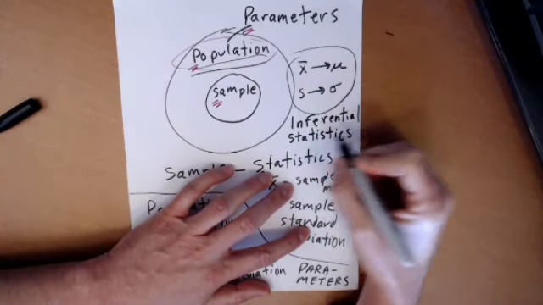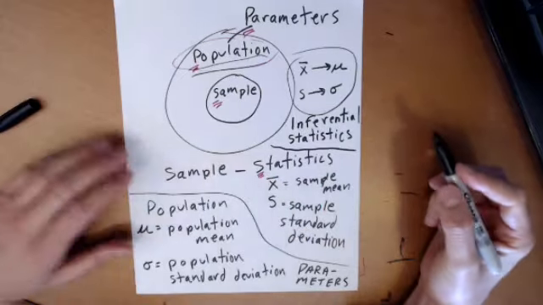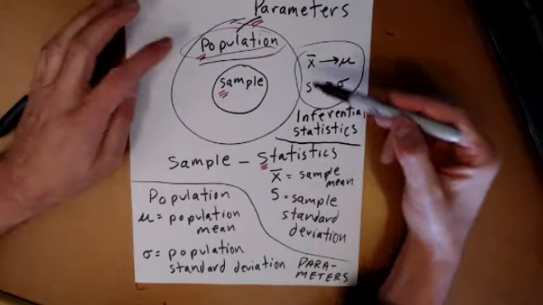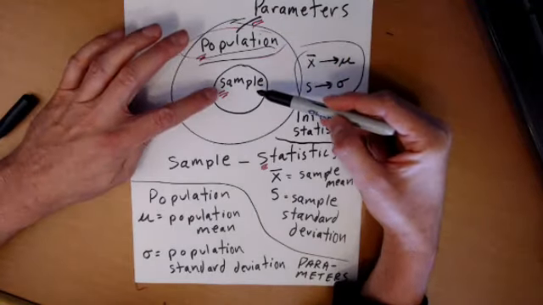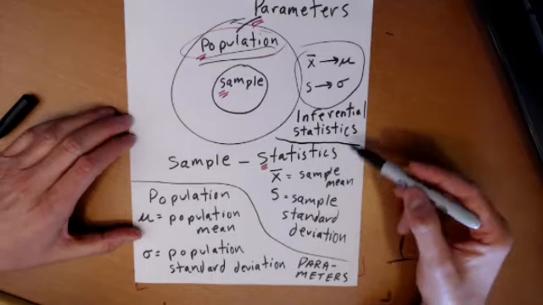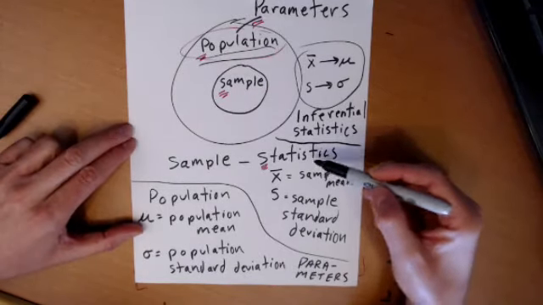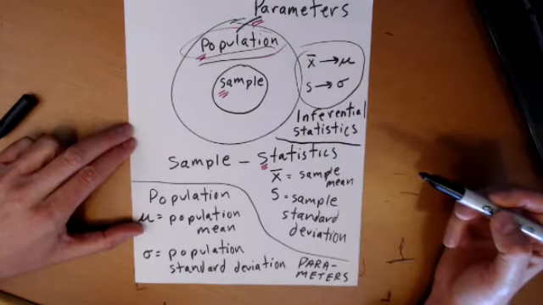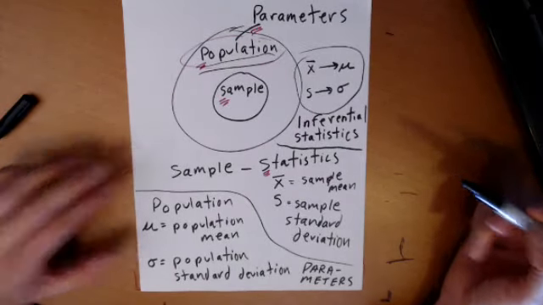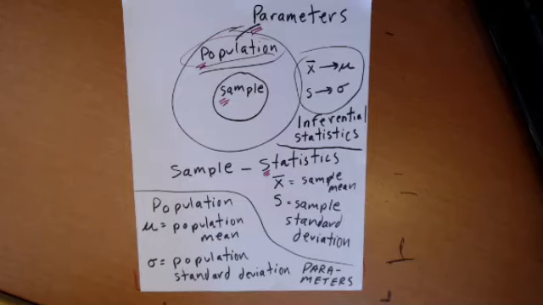Again, you see the word statistics. Statistics has a lot of meaning. This whole game of making inferences about the population based upon the sample is called inferential statistics. This whole course is called statistics. And also statistics are numerical descriptions of a sample. Whew, a lot going on here. Okay, we'll pause it there and continue with the next video.